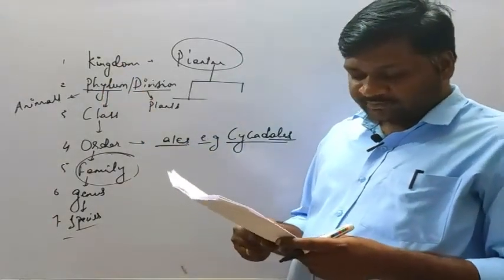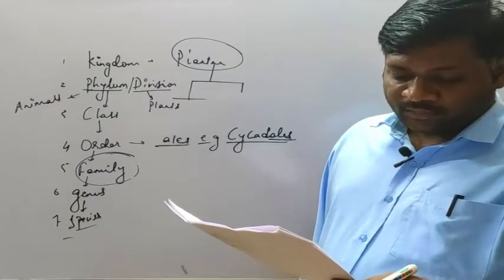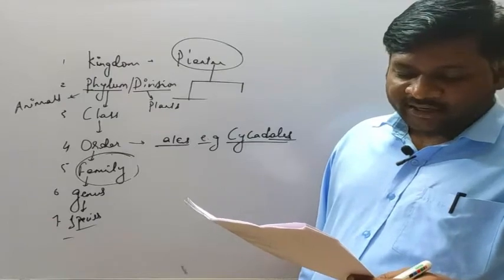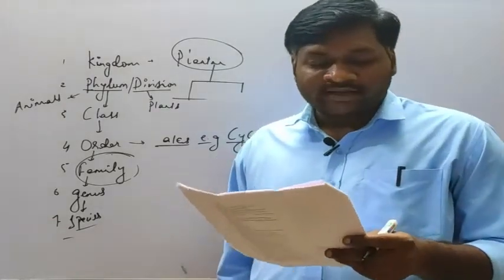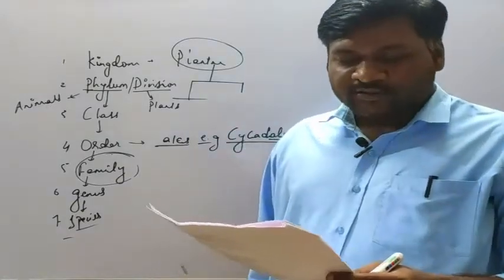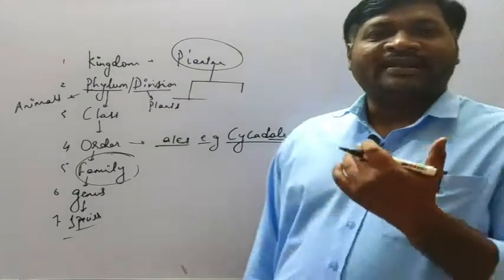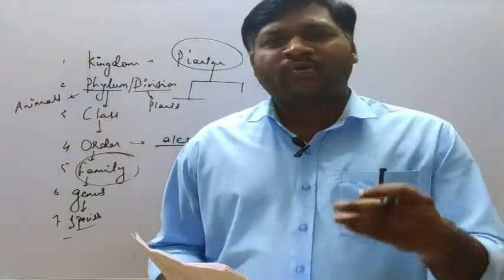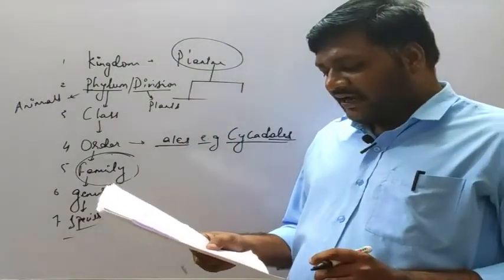The options are given: option A both 1 and 2, option B only 3, option C both 2 and 3, and option D all of these. Of these 3 statements, 2 and 3 are incorrect. So option C is the correct one. The next, we are moving to question number 95. So students, I hope you are getting it. If you have any kind of doubt, you can ask me. Now question number 95.